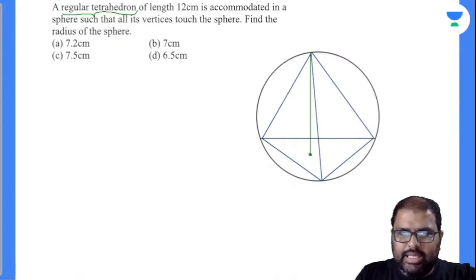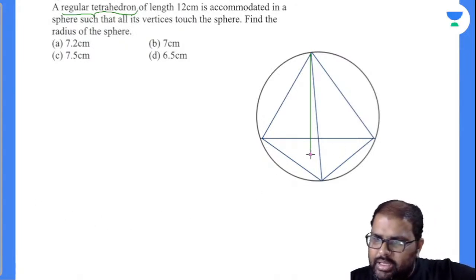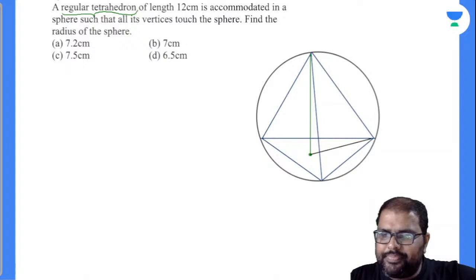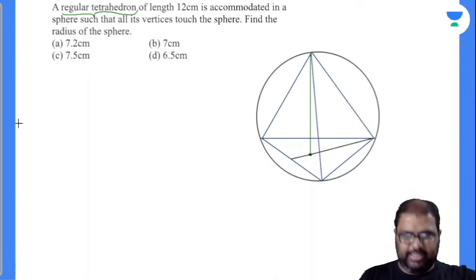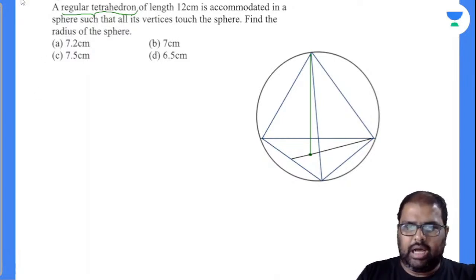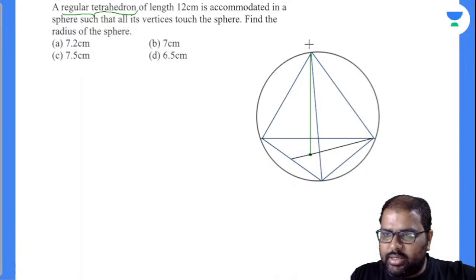Now see here, I'll draw it from here. Closely observe that I'll extend this. Is it nothing but called the height of the base triangle? Am I right or wrong? This is the height of the base triangle. Now closely observe. I'll write down this one: A, B, C, E. I'll take down this value as P.